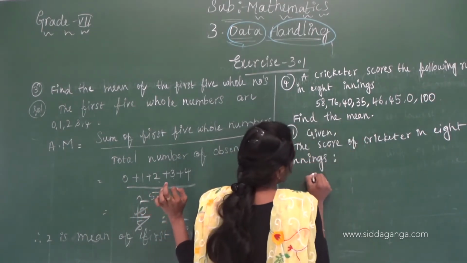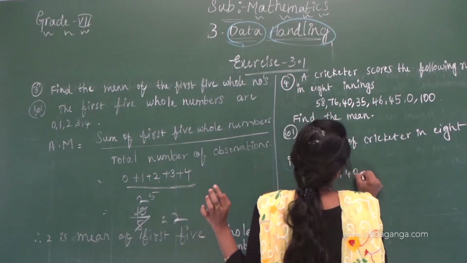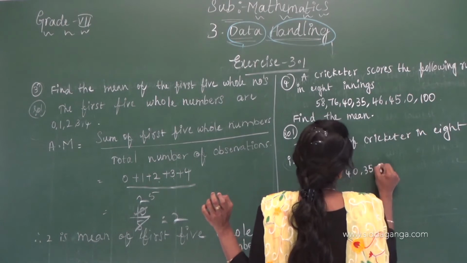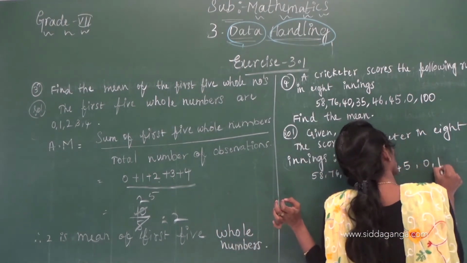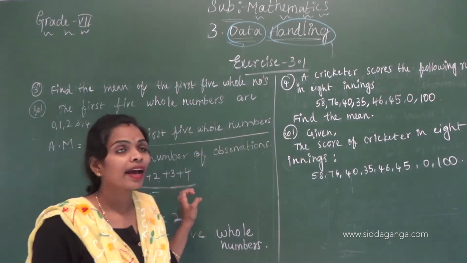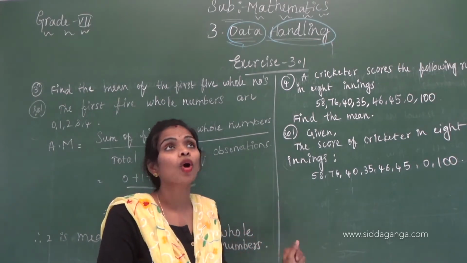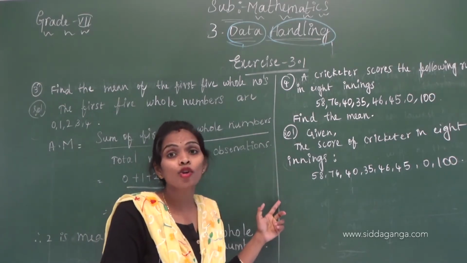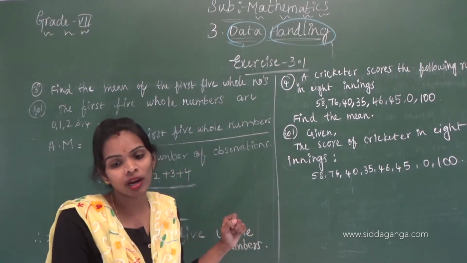What is the score? 58, 76, 40, 35, 46, 45, 0, 100. And then to find the mean, what information do we need to know? The sum of the total scores and the number of scores. First you have to write that.